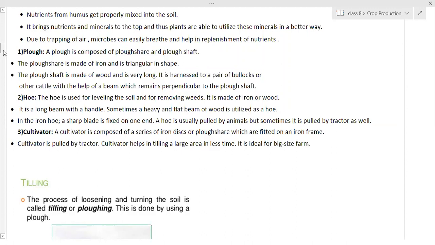Good quality seed selection is done by mixing the seeds into water and checking how many of them are settling down and how many are floating. The seeds which settle down are good quality seeds. They are heavier. The seeds which float on the water are bad, completely dead seeds. Those have to be removed. Then those seeds he has to sow into the soil. That means he has to put them inside the earth.